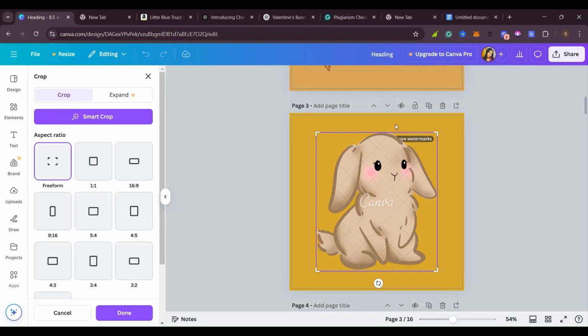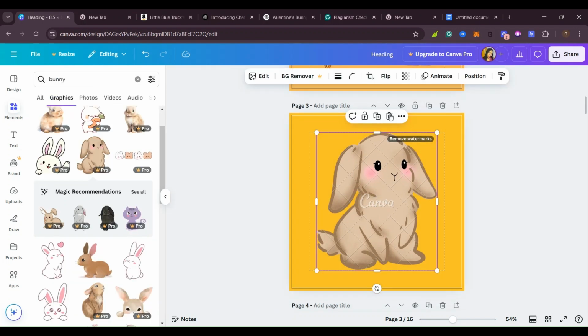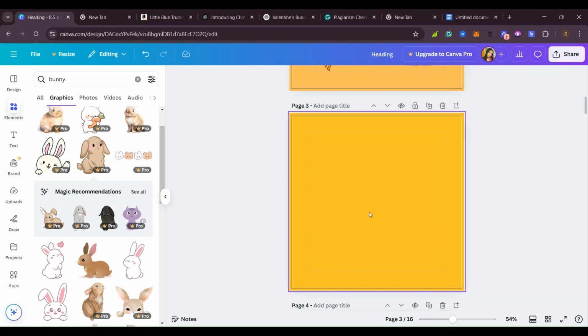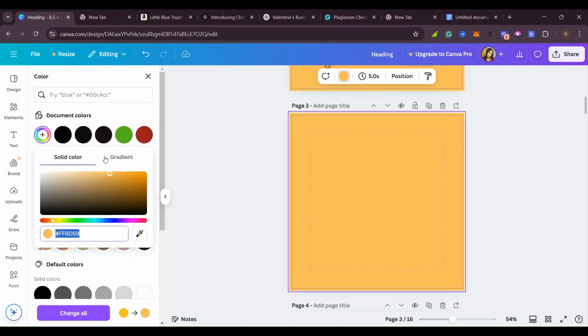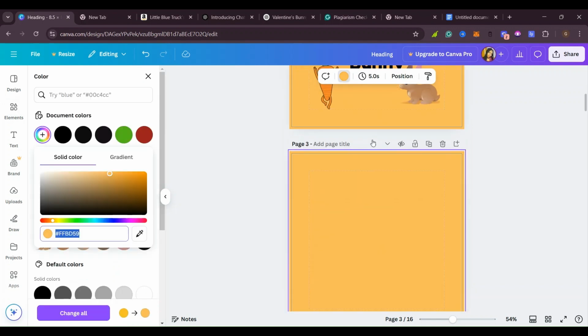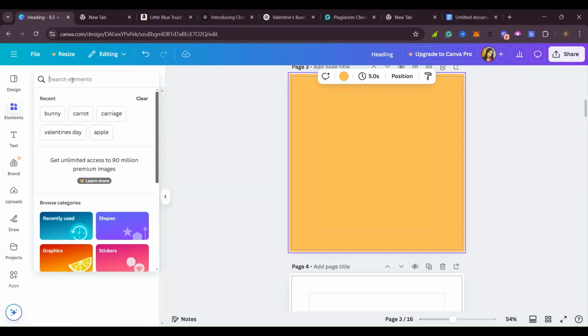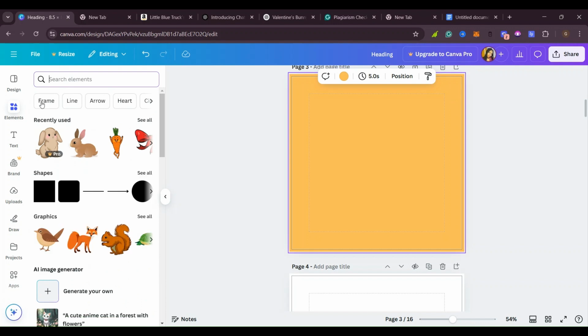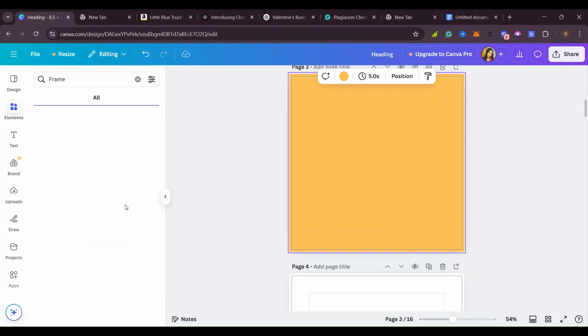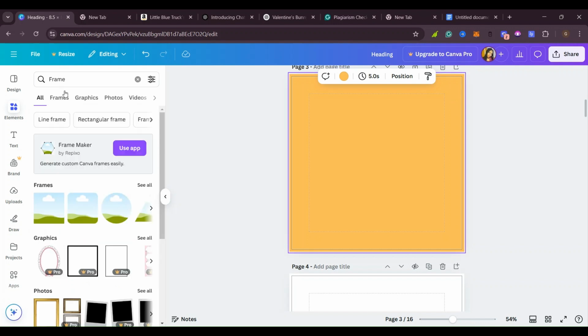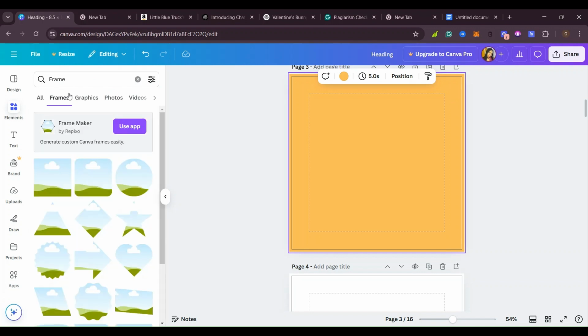So we can go ahead and use the similar color that we used up. Yes, we use the same color, you see, so that our book can be matching. Then you can come here where it says elements and find flames, so that you can put some flames in your book. Yes, so that's how you see we are doing something about Valentine.